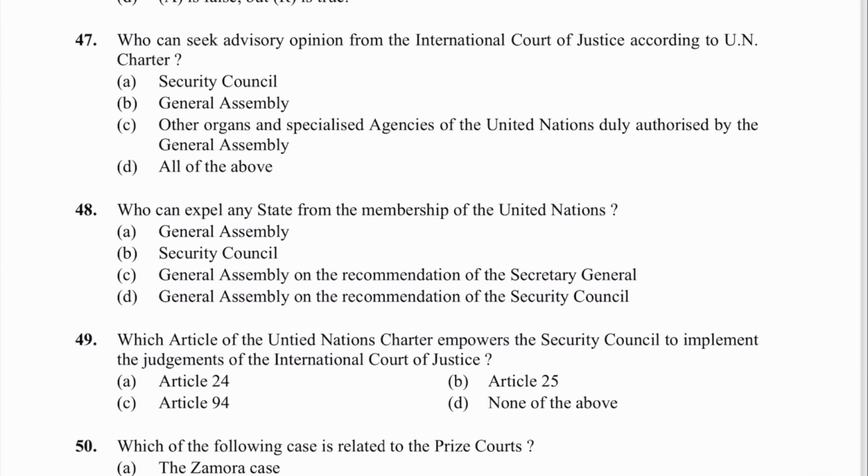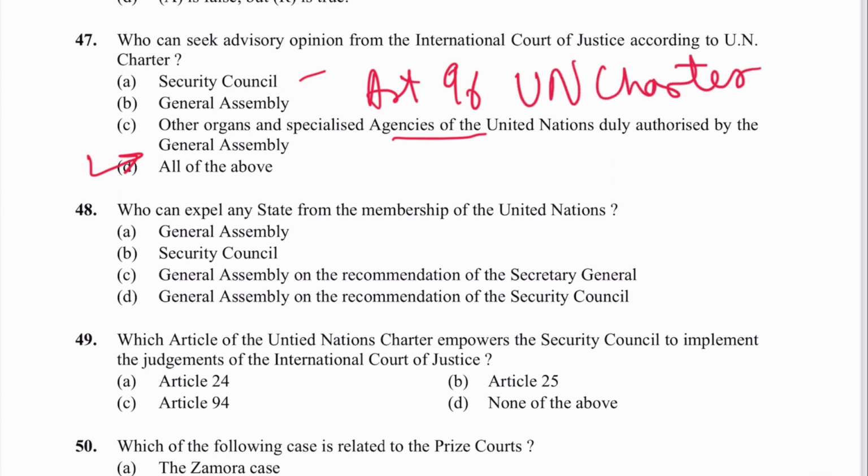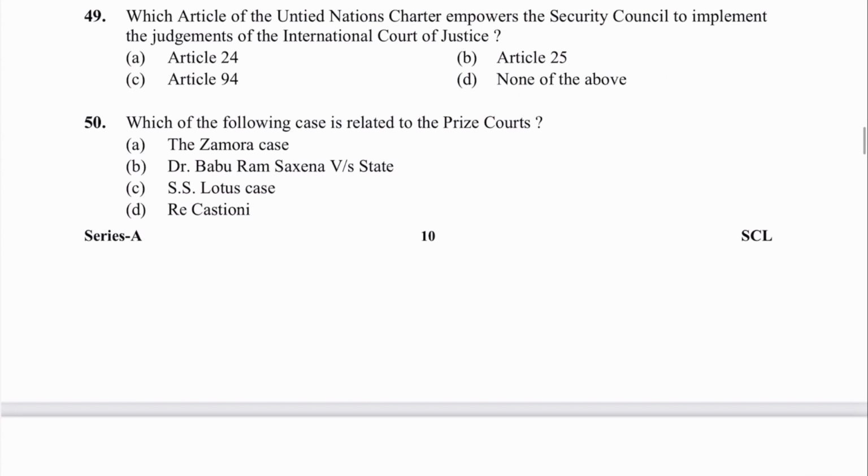Next is 47. Who can seek advisory opinion from the International Court of Justice according to the UN Charter? Security Council, जनरल असेंबली, अदर ऑर्गन्स, स्पेशल एजेंसी ऑफ यूएन, all of the above. और ये कहाँ पर दिया गया है? ये दिया गया है आर्टिकल 96 ऑफ यूएन चार्टर में. Next is 48. Who can expel a state from membership of the UN? General Assembly on the recommendation of Security Council, D is the answer. कहाँ पर मेंशन है? Article 6 of UN Charter. Again, next is 49.